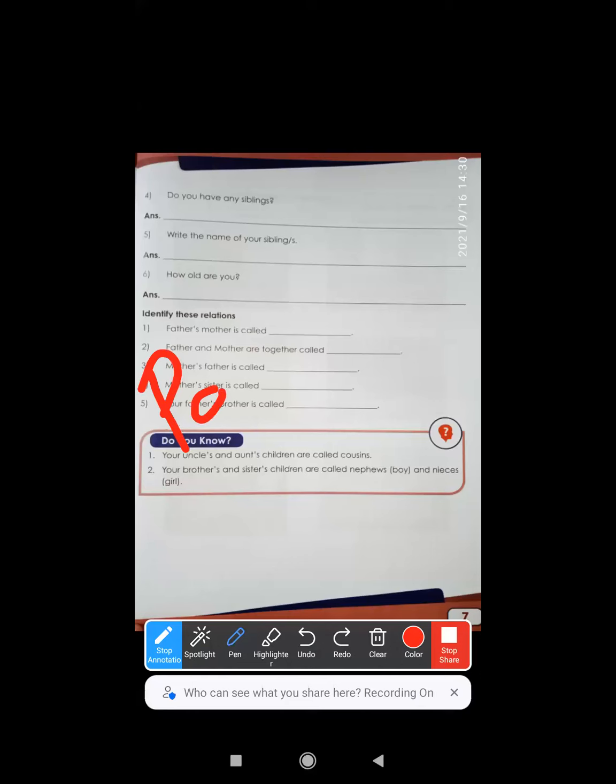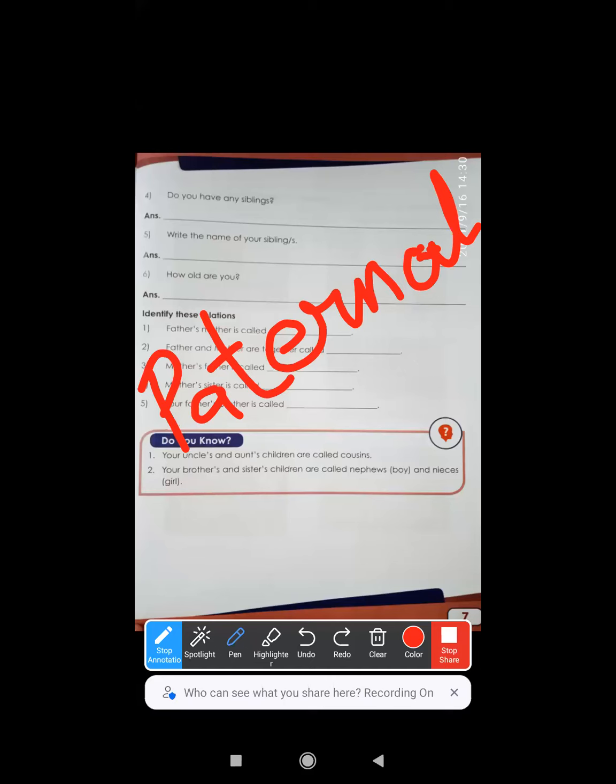P A T E R N A L, paternal. So your father's mother is called paternal grandmother. Similarly, your father's father will also be called paternal grandfather. Is that clear? Okay.